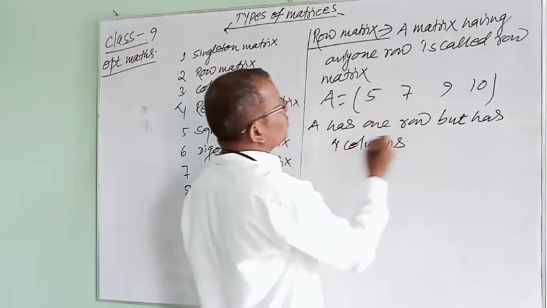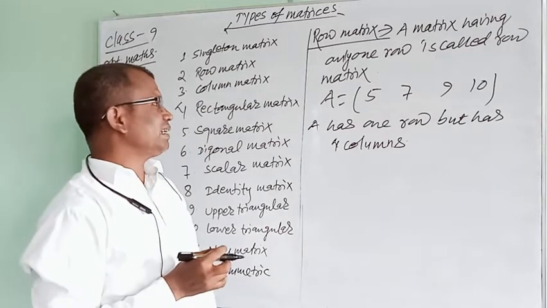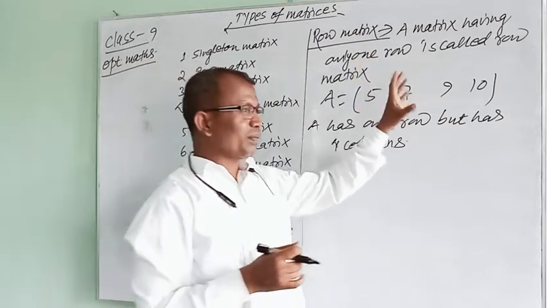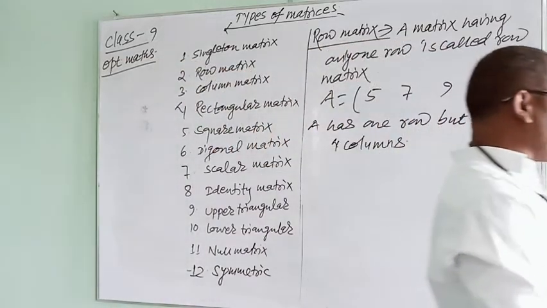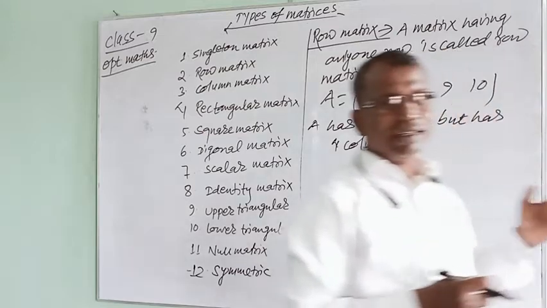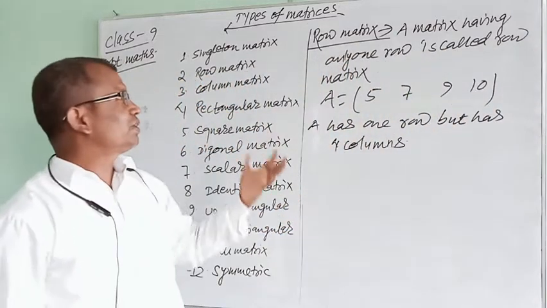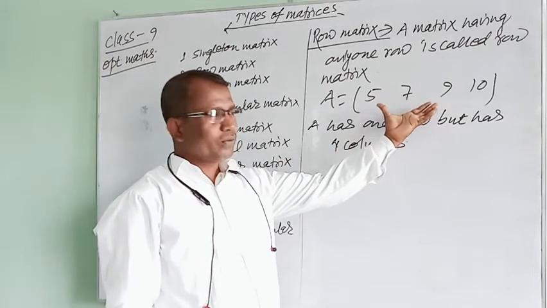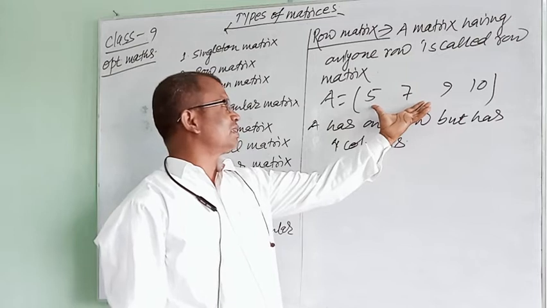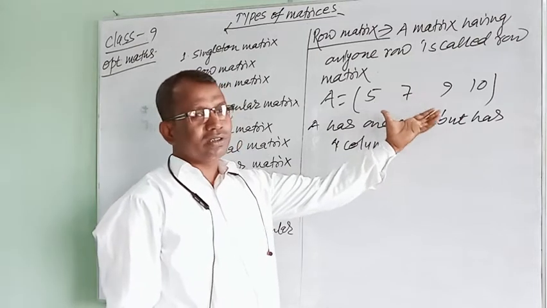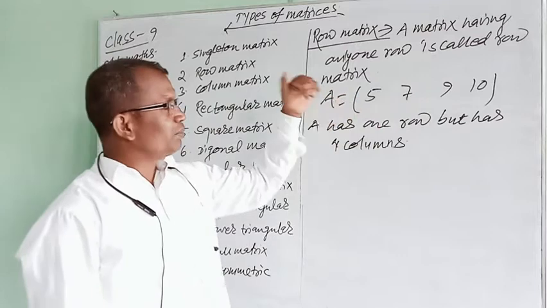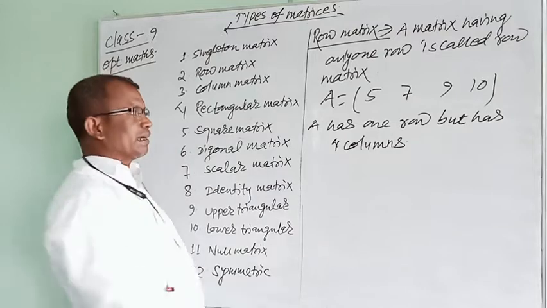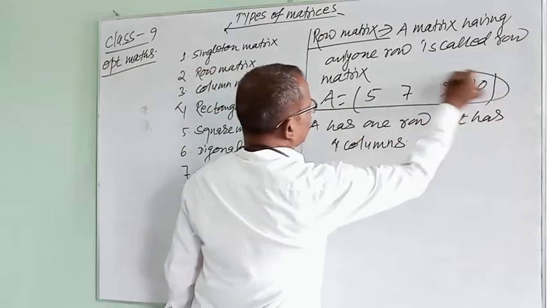In the definition of a row matrix, columns are not introduced. How many columns the row matrix should have is not required to define a row matrix. Therefore, how many columns are in this matrix doesn't matter. Our concern is only with the number of rows. If there is only one row in a matrix, the matrix is defined as a row matrix. And in this matrix A, there is only one row.